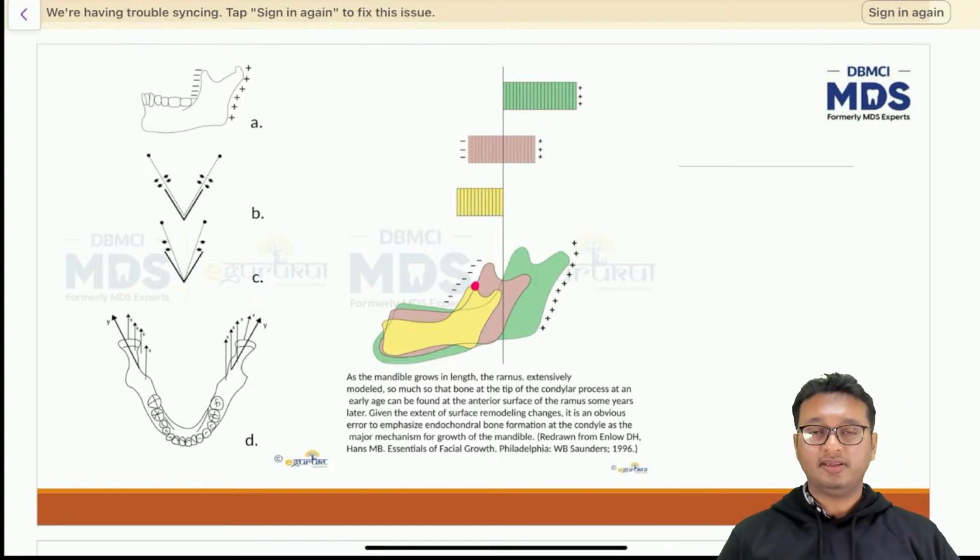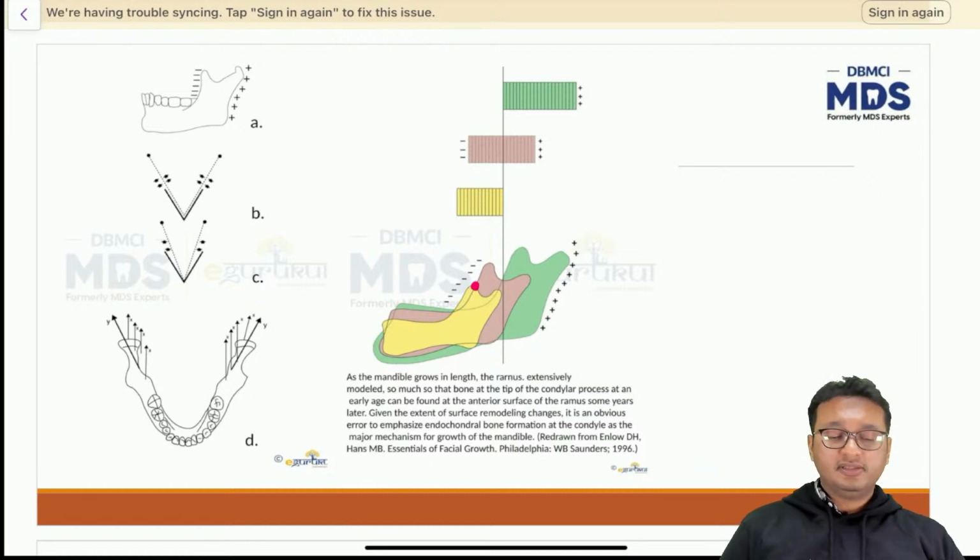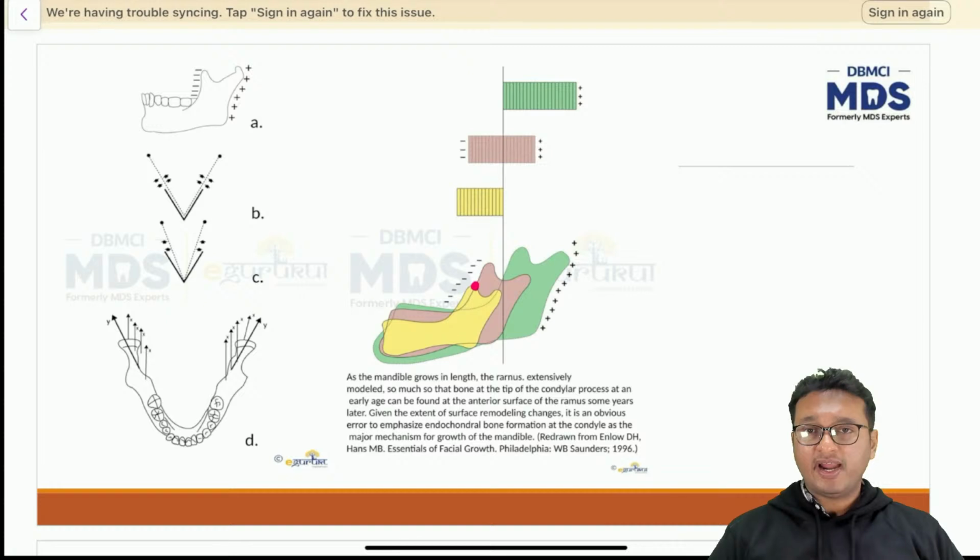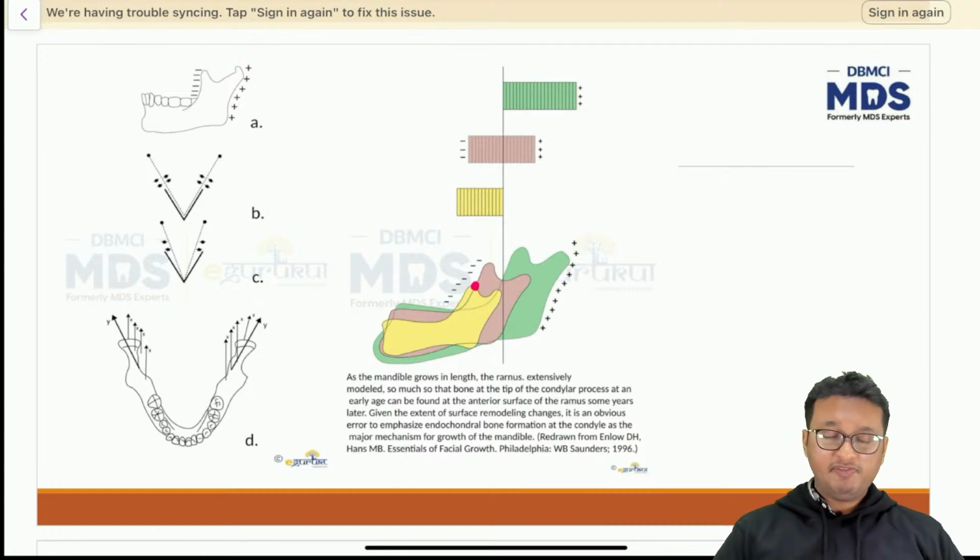This pink dot is the metal pin. Now the question says, where will you find that metal pin once the child crosses 18 years of age?